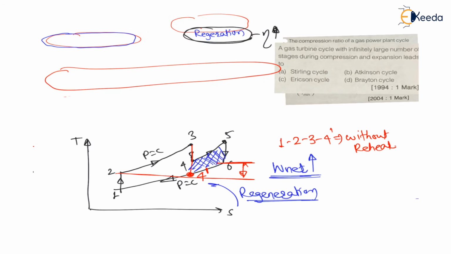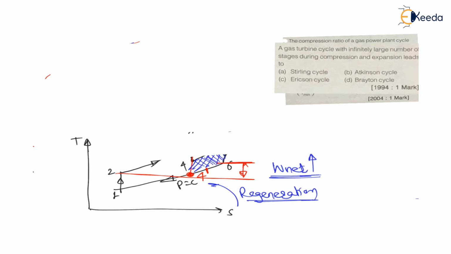Now let us solve the next question. Here I am erasing this question so that we will get sufficient space for the solution of the next question. The next question is from GATE 1994 for 1 mark. Now let us take this question.